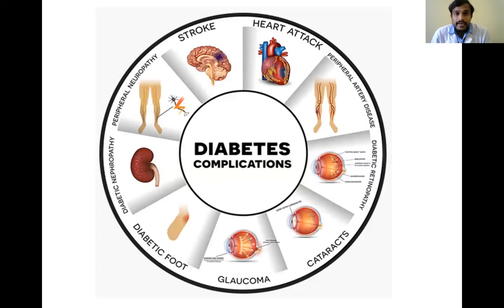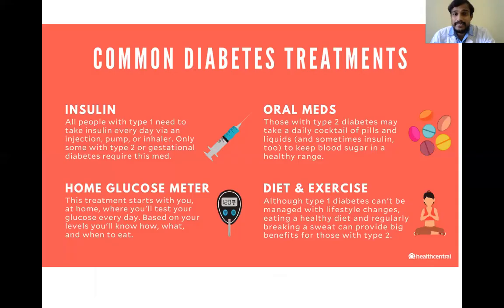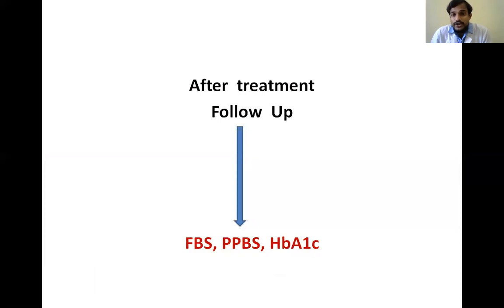If diabetes is not diagnosed at an early stage, it leads to many complications like nephropathy, retinopathy, neuropathy, stroke, and heart attack. That's why diabetes should be diagnosed at an early stage and treated. Treatment includes lifestyle modification and medications or insulin, depending upon the levels of the patient. After the treatment starts, for follow-up also, we check biochemical parameters like FBS, PPBS, and HbA1c. That is known as follow-up after the treatment.